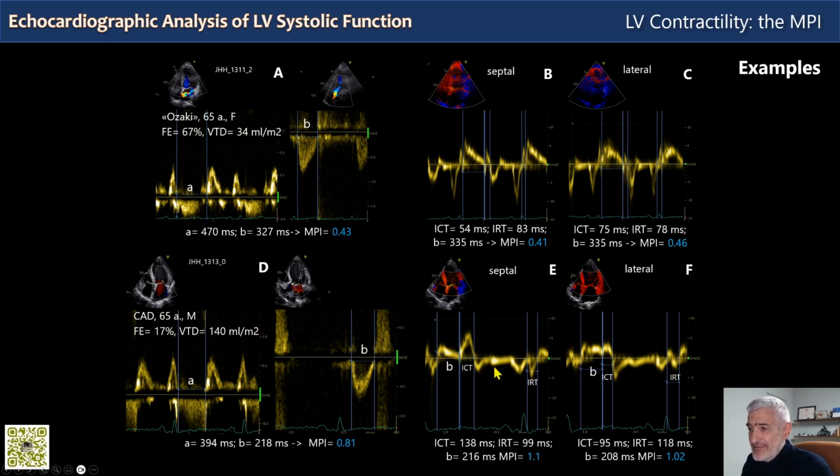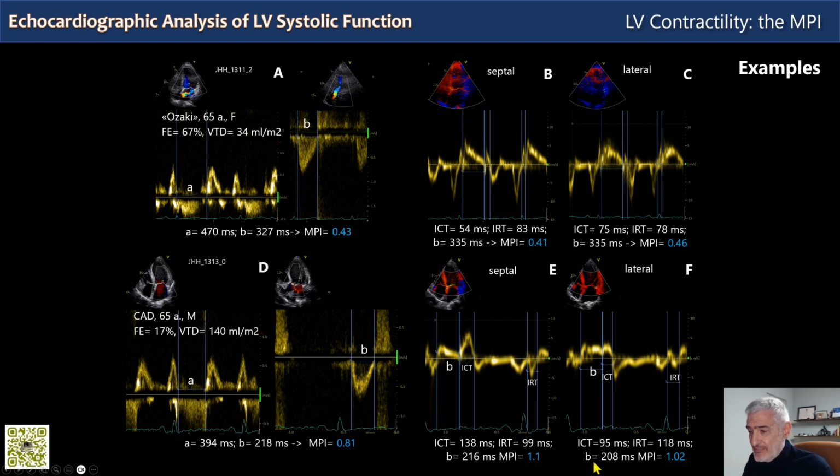Down here we have the same methodology for the patient with reduced contractility and prolonged relaxation, the patient with dilated cardiomyopathy, and you can see that we have an increased isovolumic contraction time and an increased isovolumic relaxation time, which takes us to an MPI of 1.1 septal and 1.02 lateral.